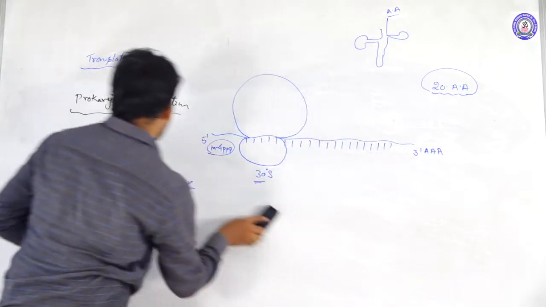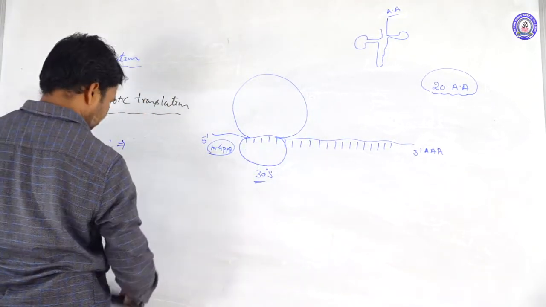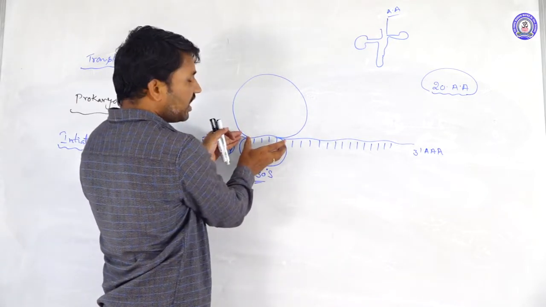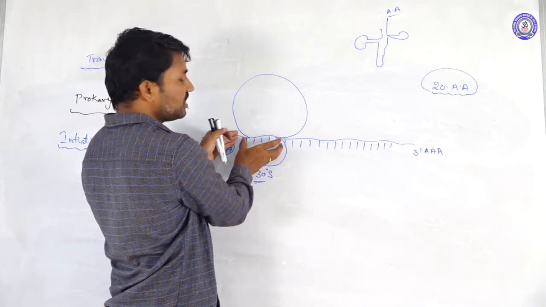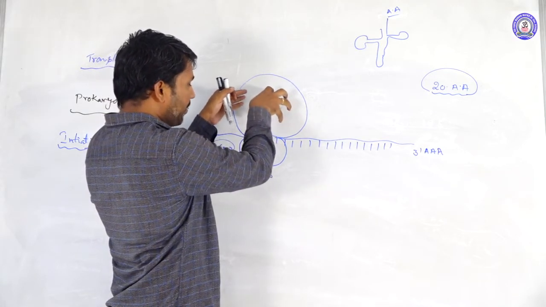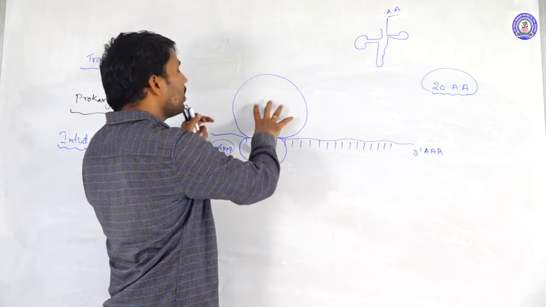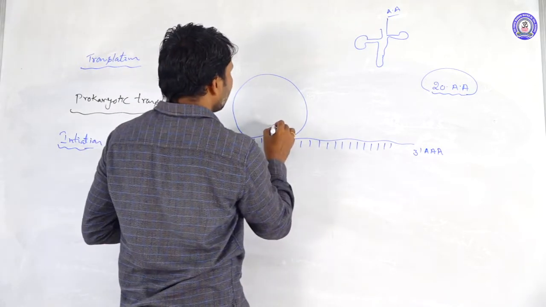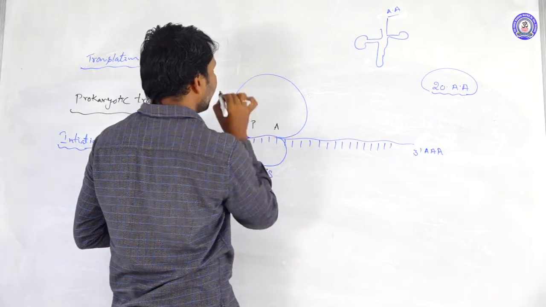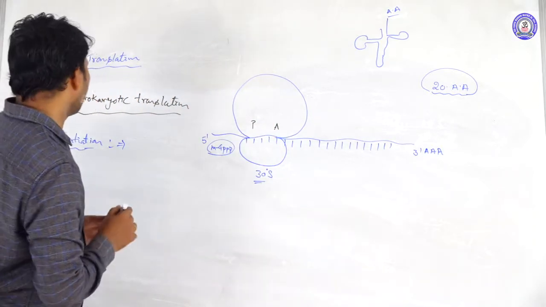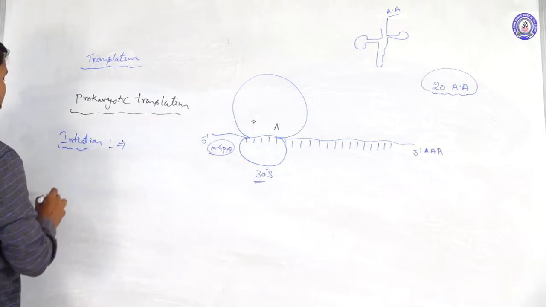first we take the initiation step. The smaller subunit comes and binds with the structural gene sequence, and the larger subunit also comes and binds with the structure. So the ribosome complex is forming. The ribosome complex has two sites, the A site and the P site. Up to here is the initiation.